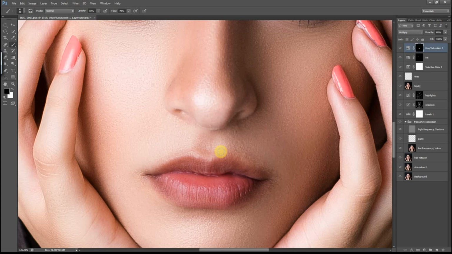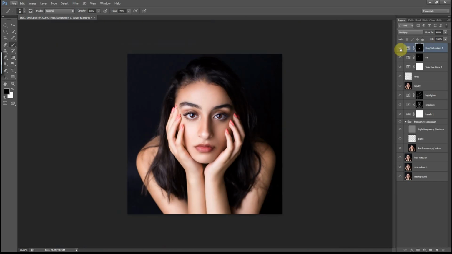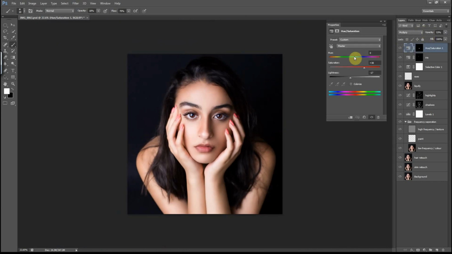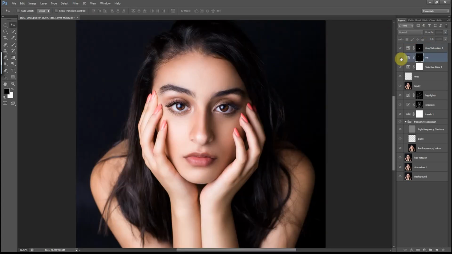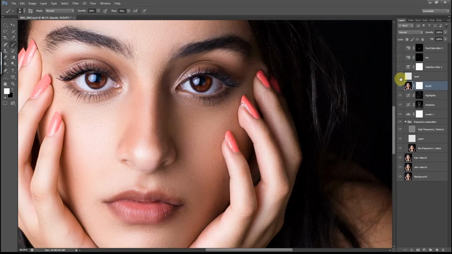Before and after. I think this color looks really nice. Yep, that looks good. Just decrease the opacity and maybe change the hue. Just play around, and yeah, that looks pretty good.